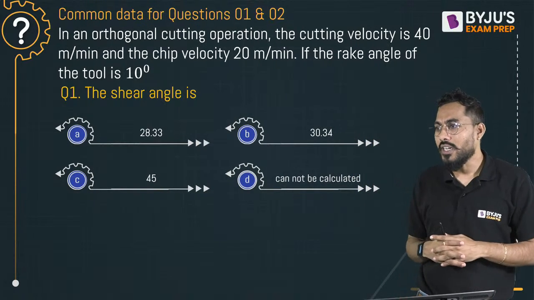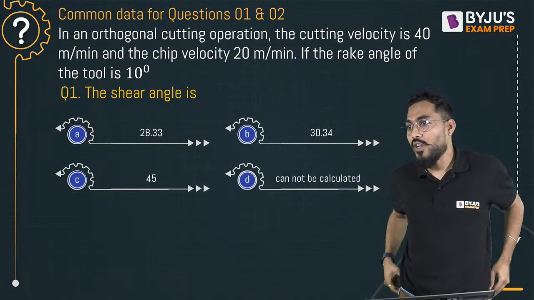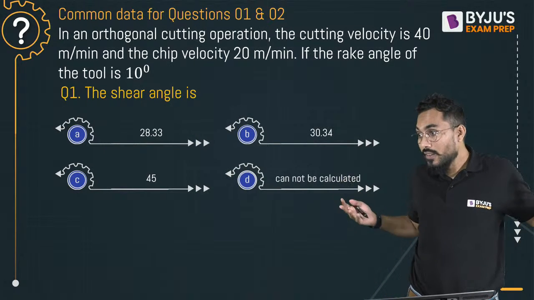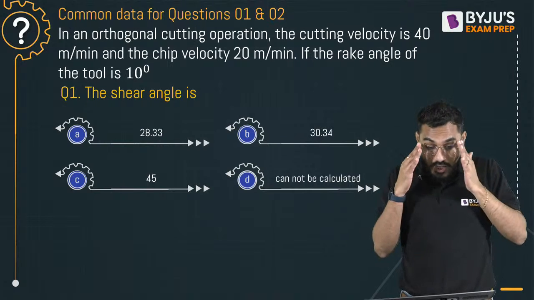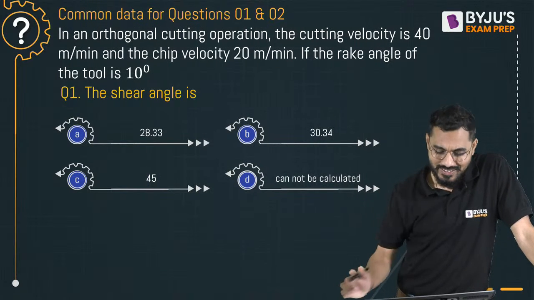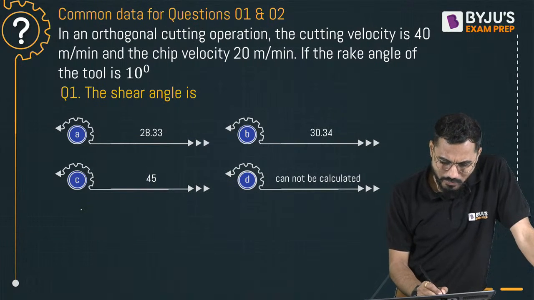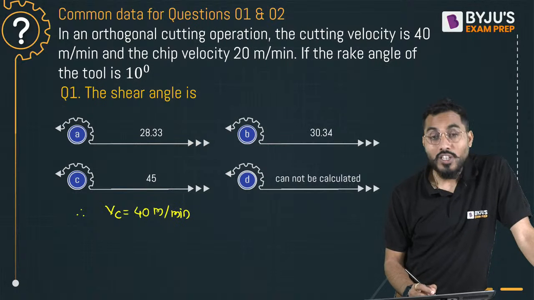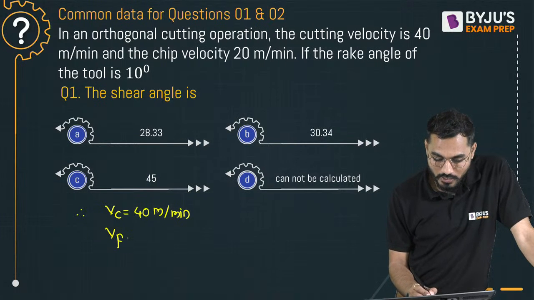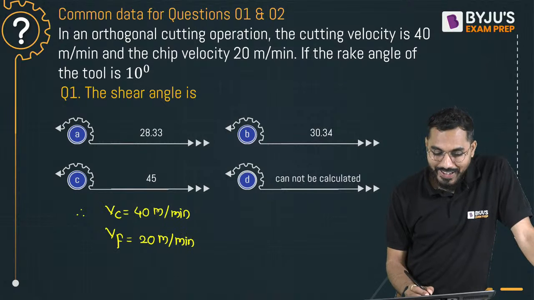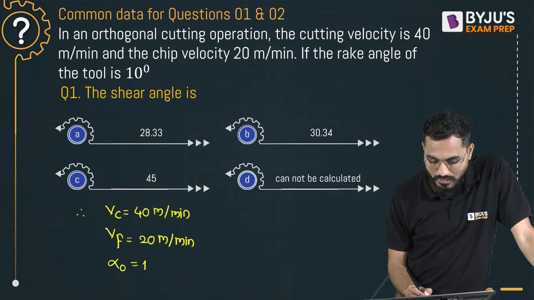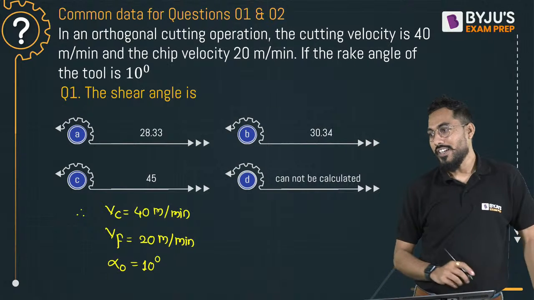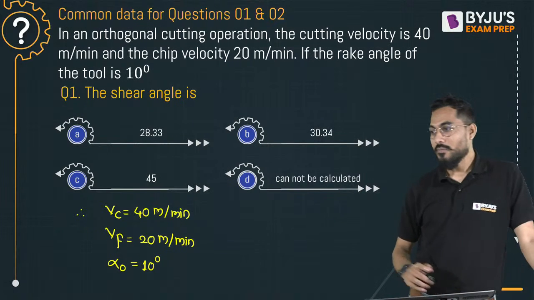I have chosen this data: 40 is the cutting velocity and the chip flow velocity is 20. The rake angle of the tool is 10 degree, which is called the orthogonal rake angle. Then calculate the shear angle. Cutting velocity Vc is 40 meter per minute. Chip flow velocity Vf is 20 meter per minute. Rake angle of the tool alpha 0 is 10 degree. Is it okay, everybody?